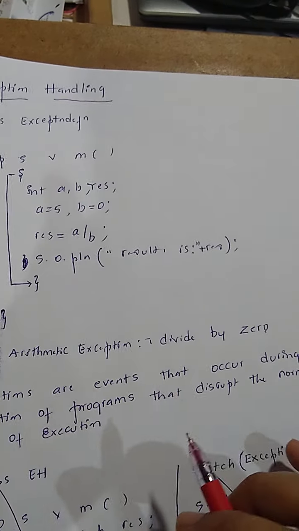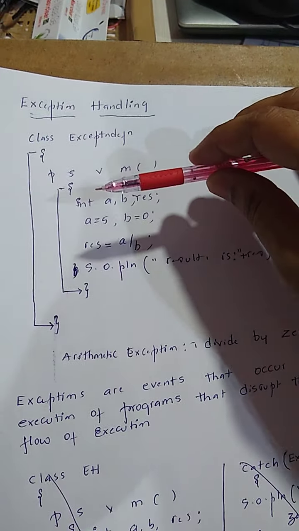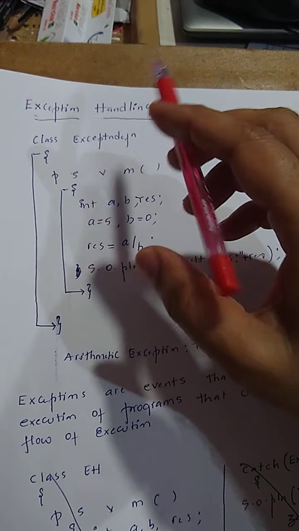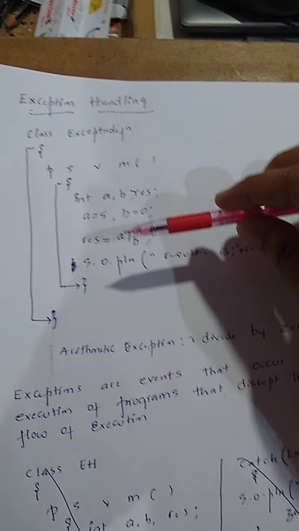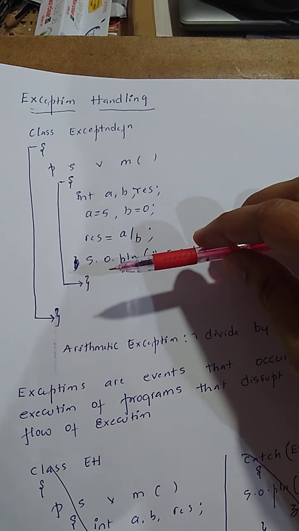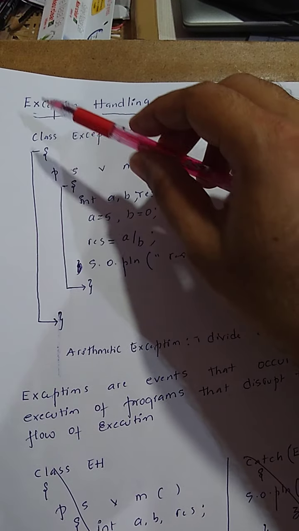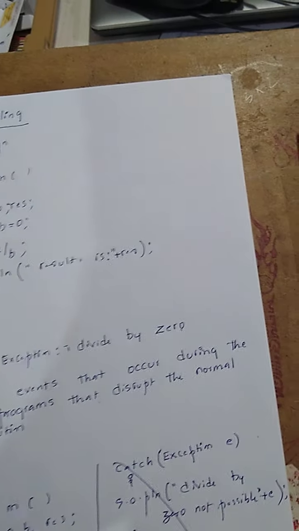Now, if I want to make this program run without any disruption, I have to go with one concept called exception handling. If a program wants to continue its execution without disturbance even after the exception got generated, we must use that concept, which is called exception handling. We'll consider one more example and see what exception handling is.